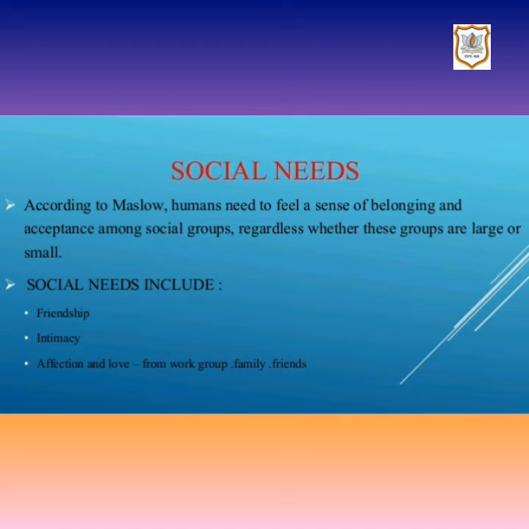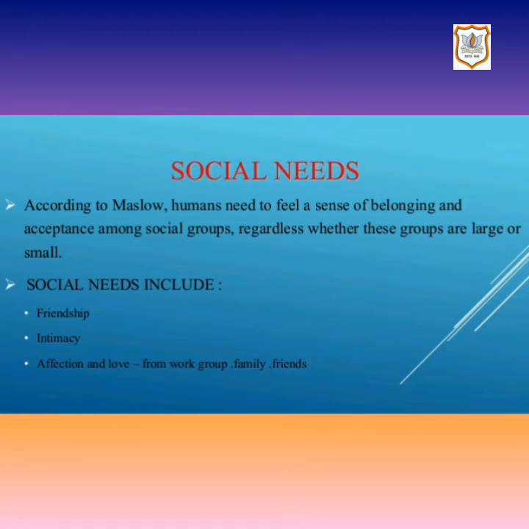He wants to get love and affection from his family, relatives and society. Feeling of getting love and respect from family members, friends and relatives makes an individual satisfied and makes an individual realize that he is acceptable in society. Social needs include friendship, intimacy, affection and love from work group, family and friends.